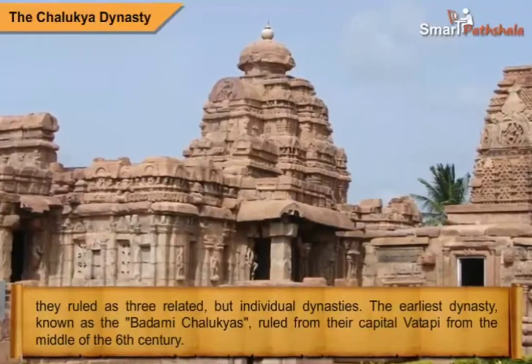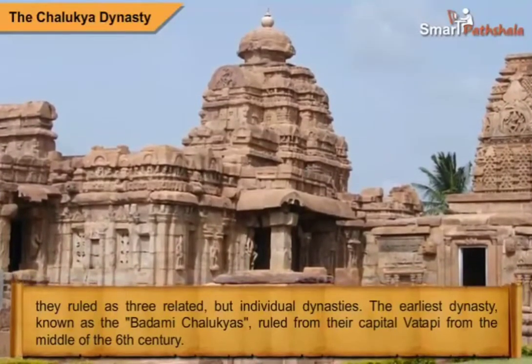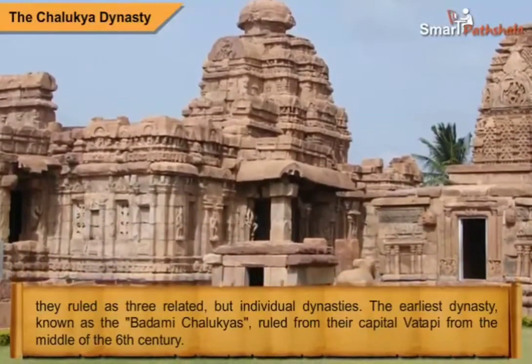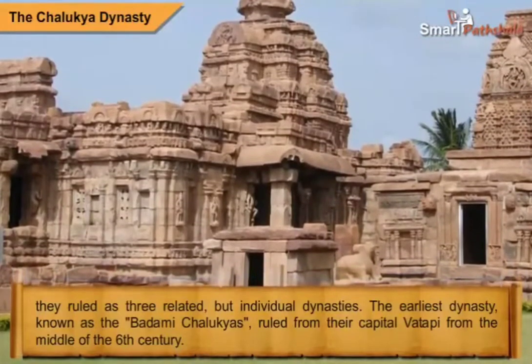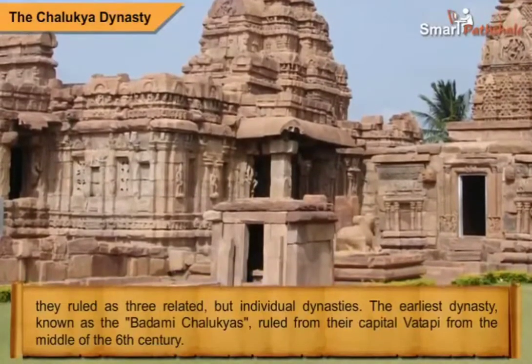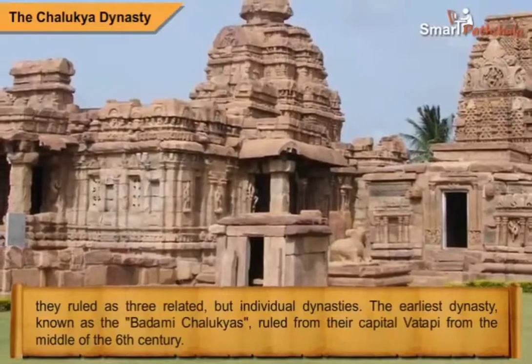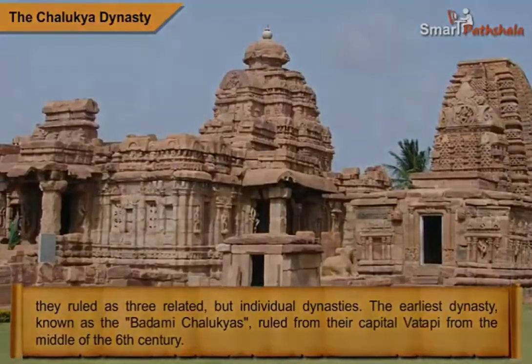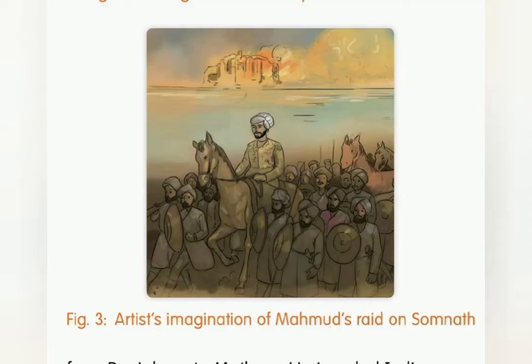Gopala, the first king of Pala dynasty, was chosen to rule Bengal by a group of important chieftains after the death of King Shashanka of Gauda. Harishchandra, the founder of the Pratiharas, is believed to be a Brahmin who served as a Samanta under the Rashtrakutas. His successor went on to establish control over Rajasthan, Malwa and Uttar Pradesh.